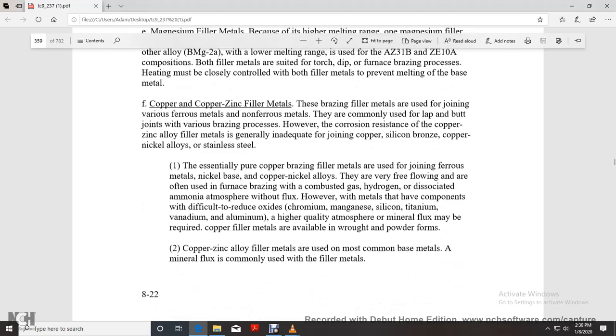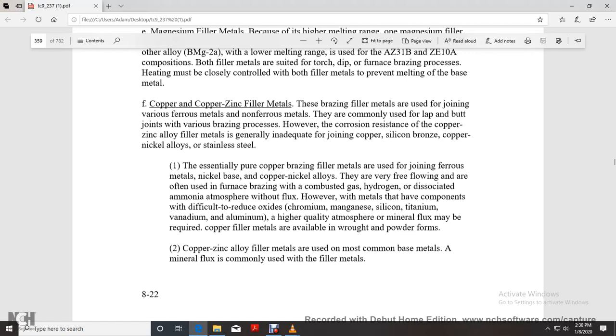Or copper-zinc filler metal. Brazing filler metals are used for joining ferrous and non-ferrous metals, commonly in lap and butt joints with various brazing processes. The corrosion resistance of copper-zinc alloy filler metals is generally inadequate for the joint, as is that of copper-silicon bronze, copper-nickel alloy, and stainless steel.